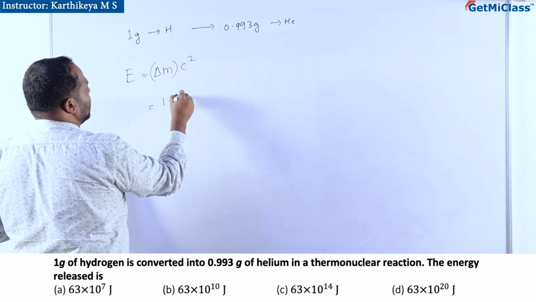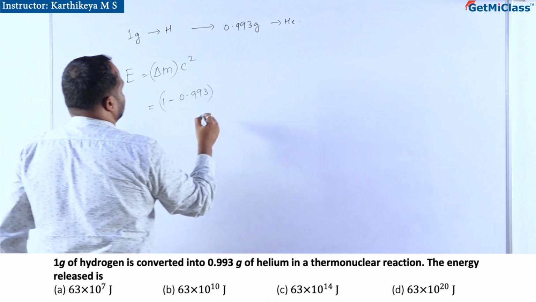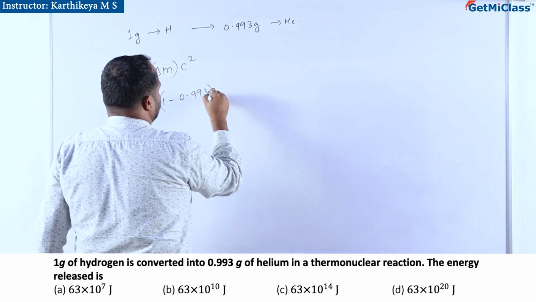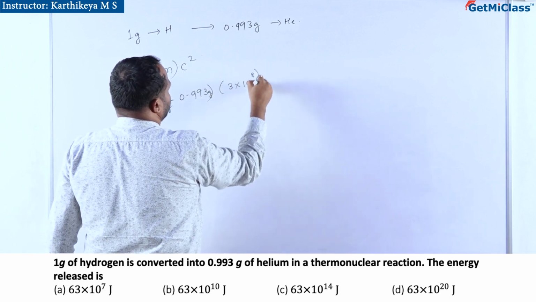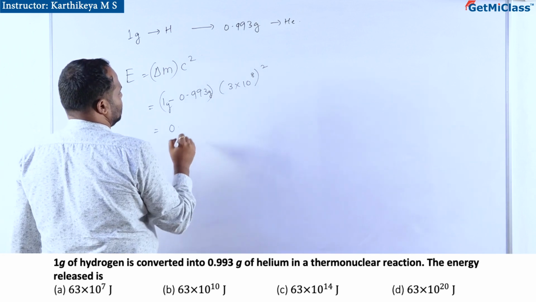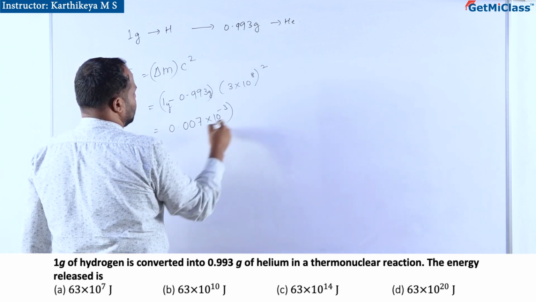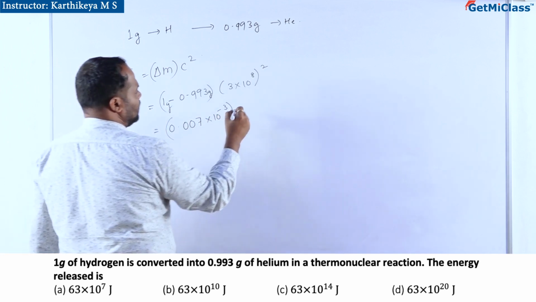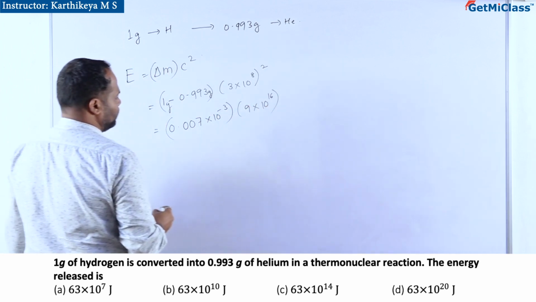So (1 minus 0.993) gram into (3 into 10 to the power 8) whole square. So that will be 0.007 into 10 to the power minus 3 kg it will be. This is 9 into 10 to the power 16.